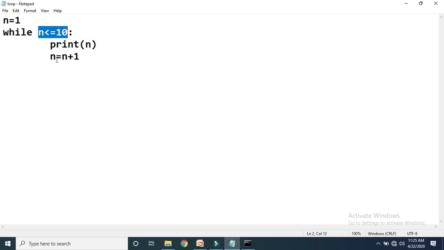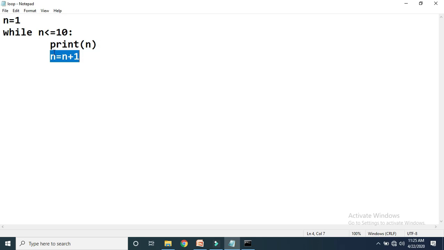Then the next statement will be executed. Because of this statement, the new value of n will become 2: initially n is 1, so 1 plus 1, the new value of n becomes 2. This is the last statement of while, so after executing this line, control will again come to the condition. The updated value of n is 2. 2 less than 10? Yes, it will come inside and print 2. Then n will become 3. 3 less than 10? Yes, again it will print 3. Then n will become 4. 4 less than 10? True, so it will print 4.